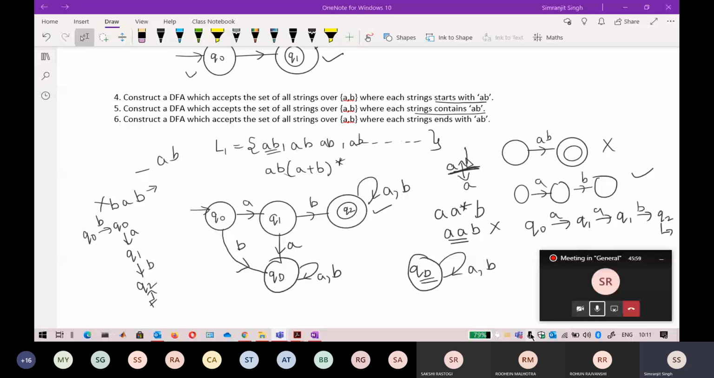Okay, so we got Chirag's automata here. Chirag, your automata is absolutely correct for containing AB. Yes, yes, absolutely correct.